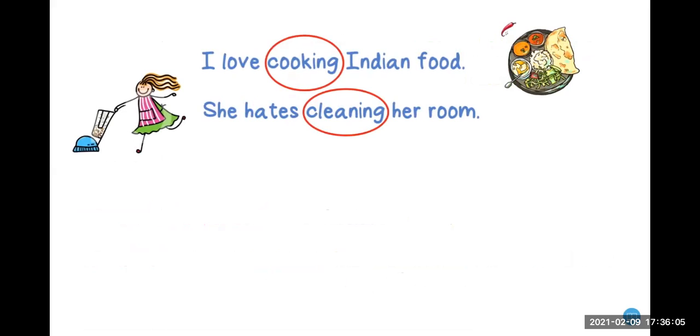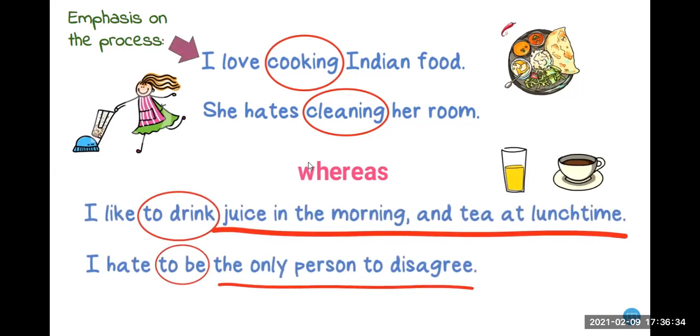In these examples, what are we emphasizing? The verb or the action? What do you think? The verb. We are emphasizing the verb, right? So the most important thing is the verb. We are talking about this activity. I love cooking. I don't love cleaning. I love cooking. We are emphasizing the verb, right? But in this situation, we are emphasizing the action, okay?